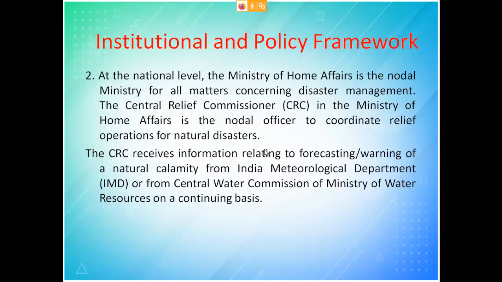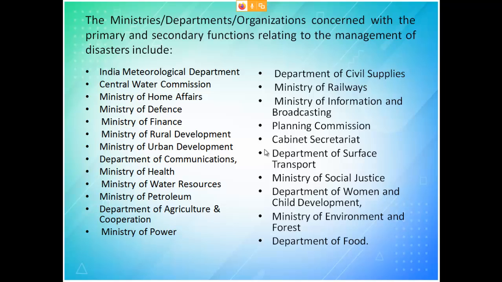The departments giving the data are the Indian Meteorological Department, which we call IMD, and the Central Water Commission, Ministry of Water Resources. Next we will see how many ministries are there to take care of disaster.